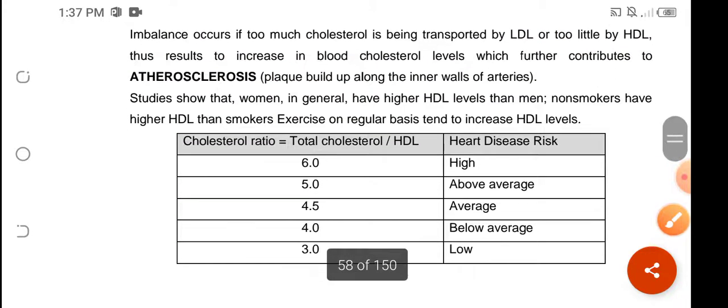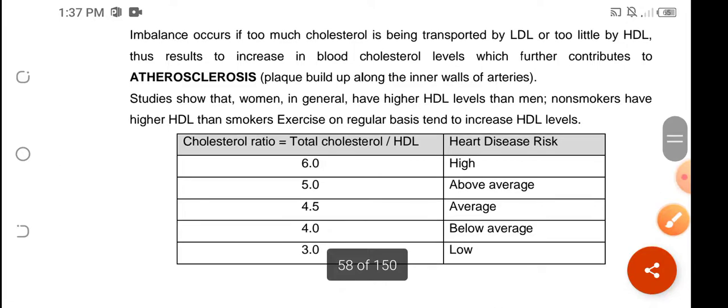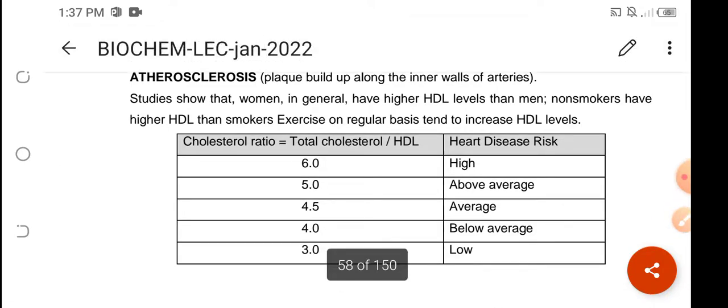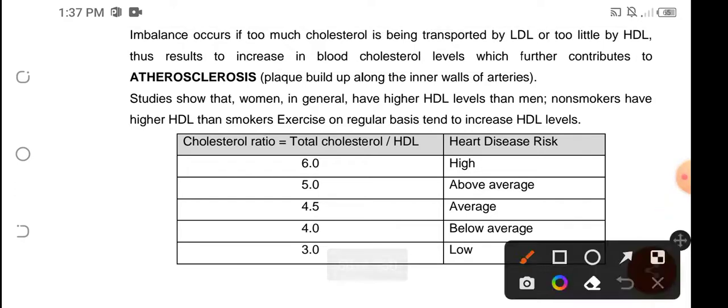Okay, so study shows that women in general have higher HDL levels than men, and non-smokers usually have higher HDL than the smokers. And on a regular basis, exercise could also tend to increase the HDL level.